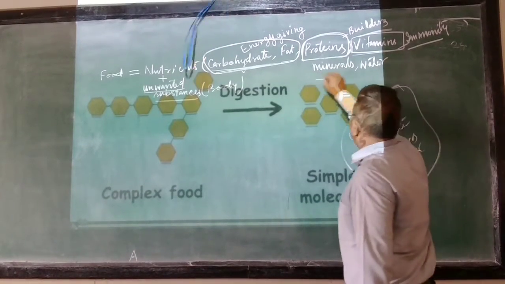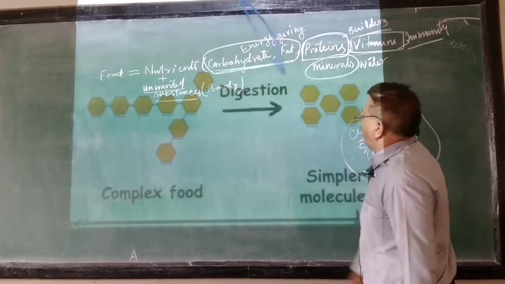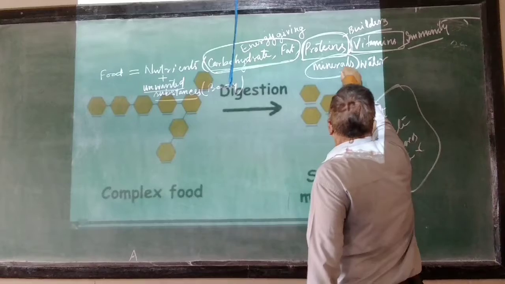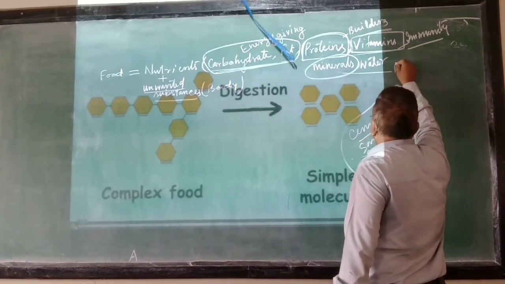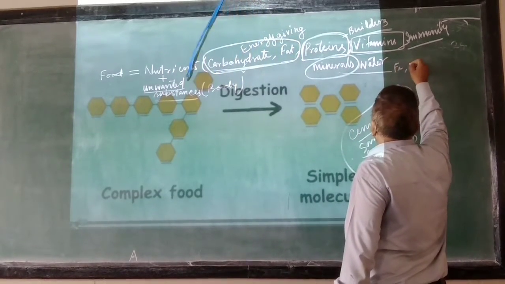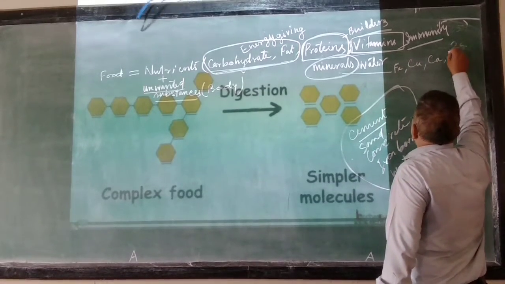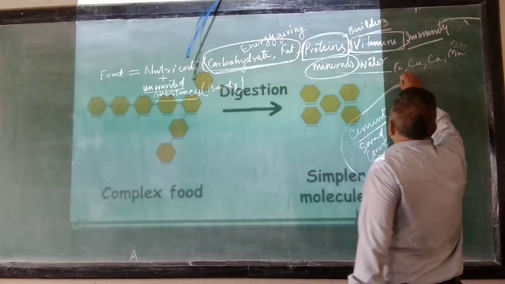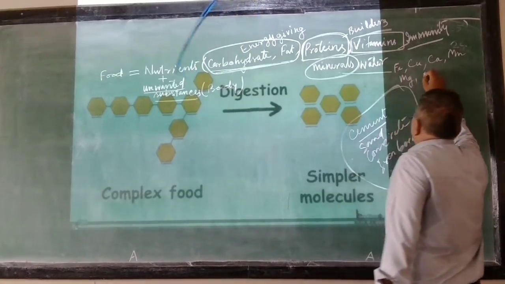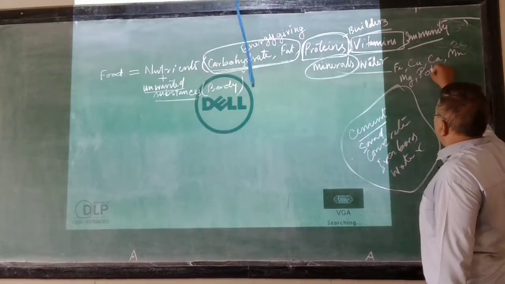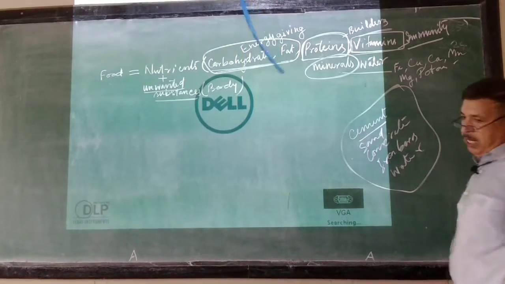The next group of nutrients that we take from the food is the minerals. The minerals include, say, iron, then copper, then calcium, then manganese, then magnesium, and then potassium, and so on, right?